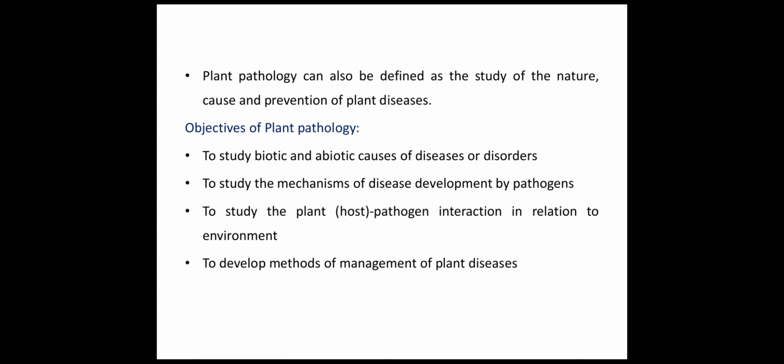The last objective is to develop methods of management of plant disease. Plant diseases cause great loss in agriculture and in the crop, so we have to develop methods for managing disease.